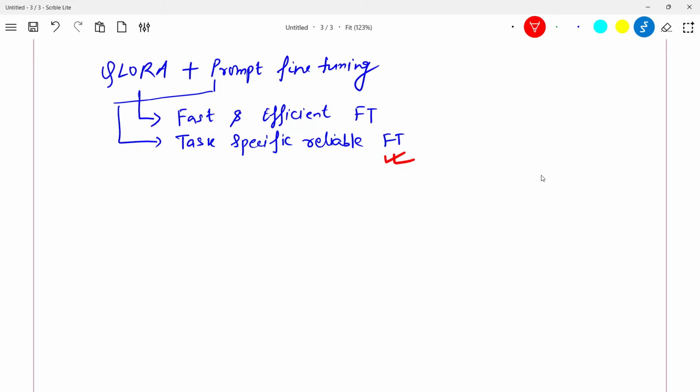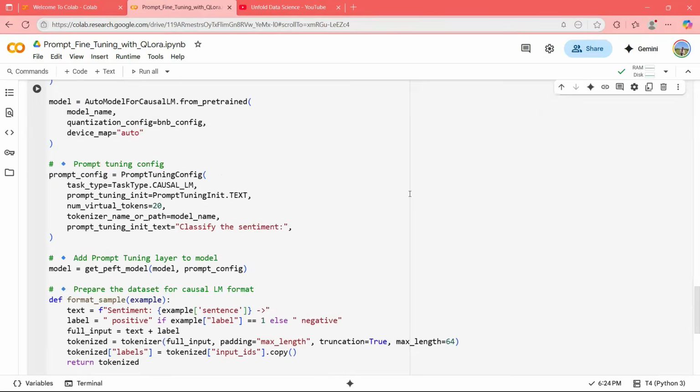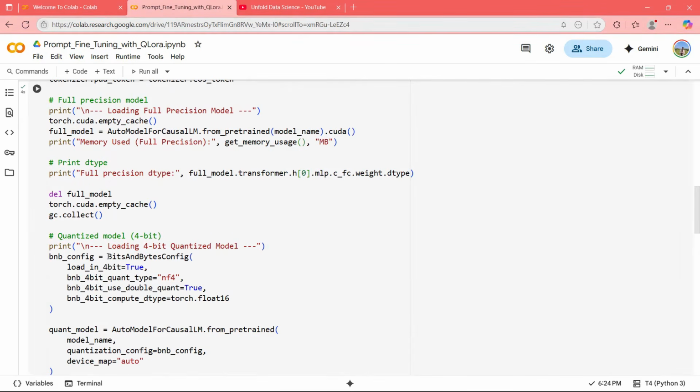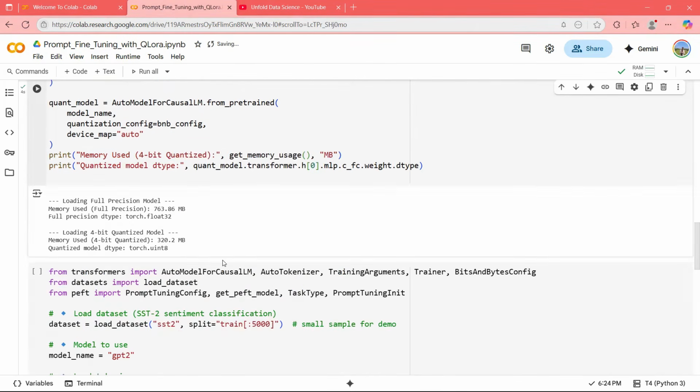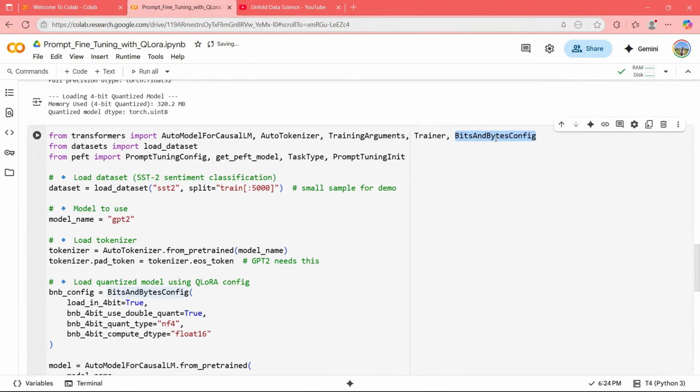Let's go to Python, and as usual, I'm going to take some code and explain what is happening. So bitsandbytes, you already know what is happening here. We are loading a quantized model, so I'm importing that as well. Another thing I'm importing here is called PromptTuningConfig. So here I will pass my prompt tuning parameters. PEFT you need for parameter efficient fine tuning. This you can use in LoRA and QLoRA both, right?